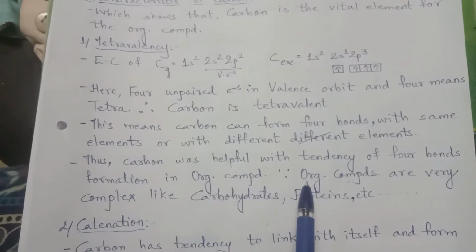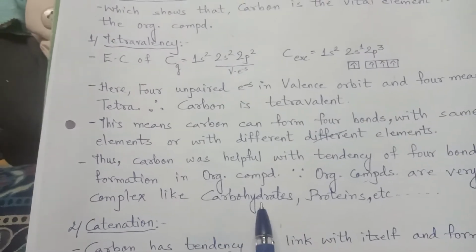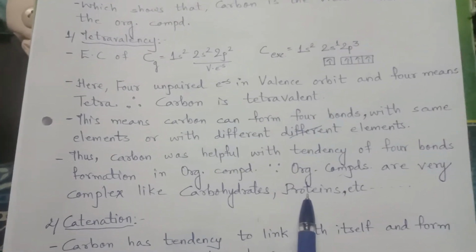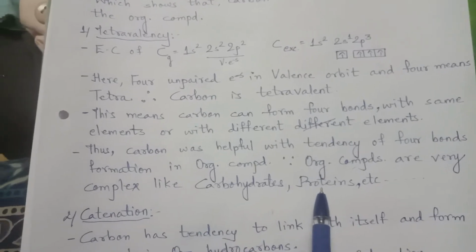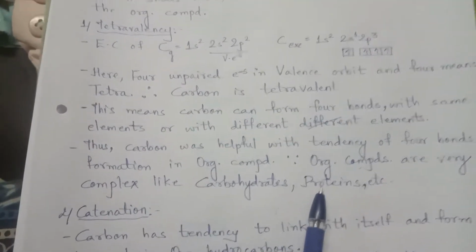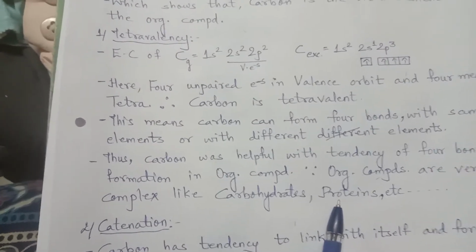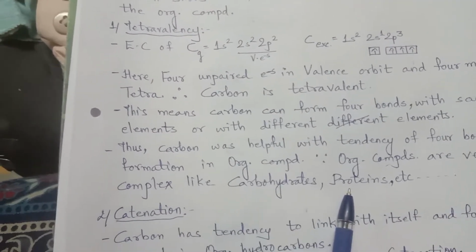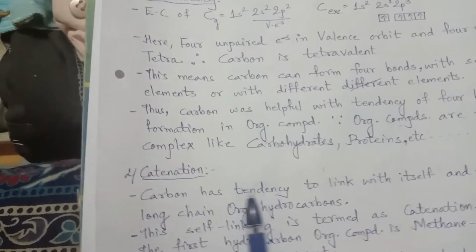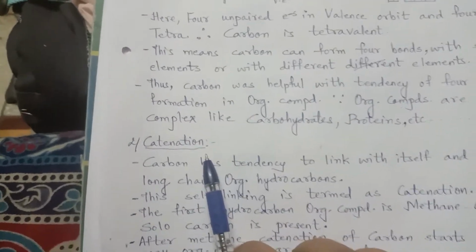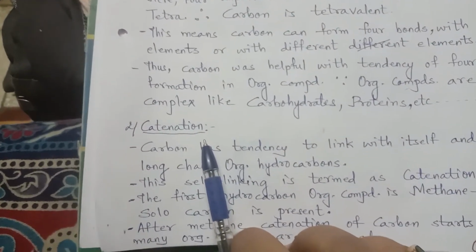Because organic compounds are very complex, like carbohydrates and proteins, they need such an element which can give maximum bonds. And this is the first proof that it is tetravalent, and so it is a member of organic compounds. The other characteristic is catenation.